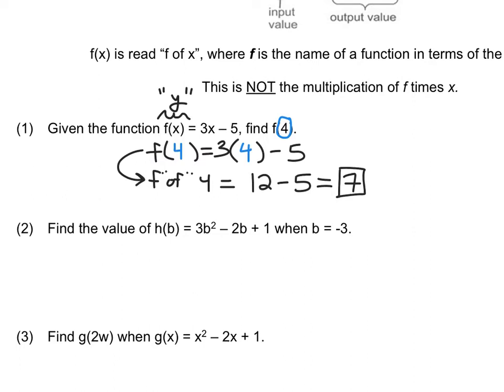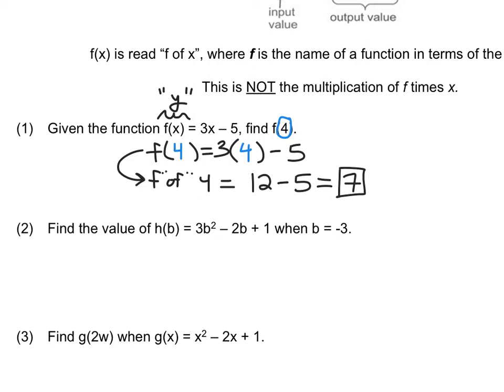The big misconception that people have when dealing with this is that it looks like multiplication. You see f in parentheses 4, and it looks a lot like f times 4. That's not what it's saying. This is saying f of 4, the function of the x value 4, meaning what the function will give as a result when the x value is equal to 4.